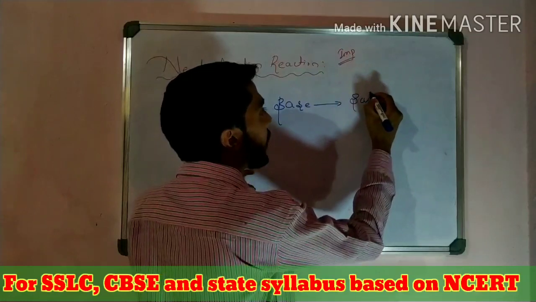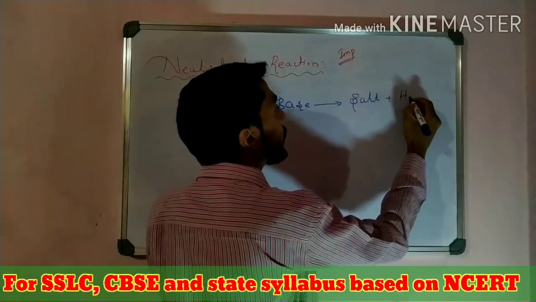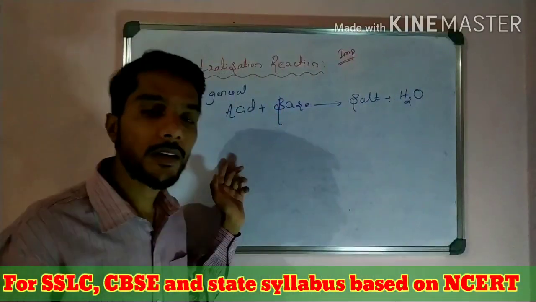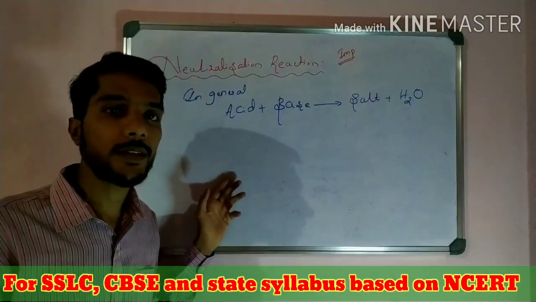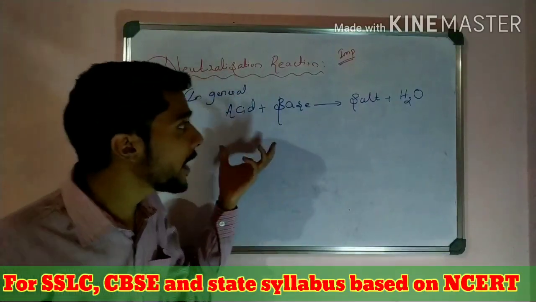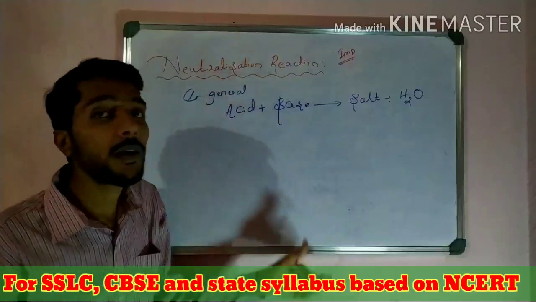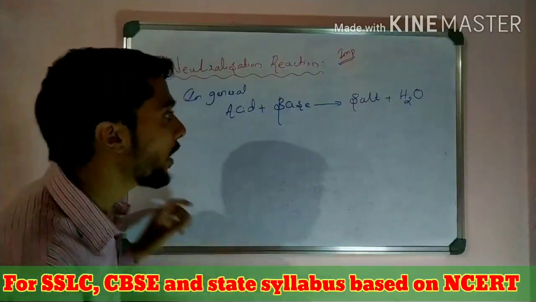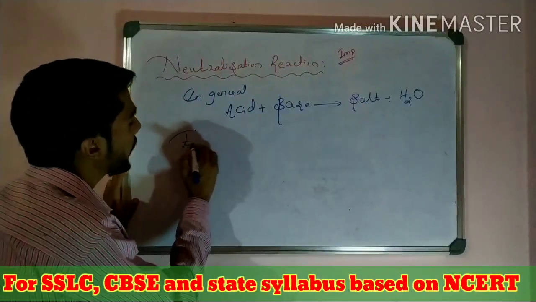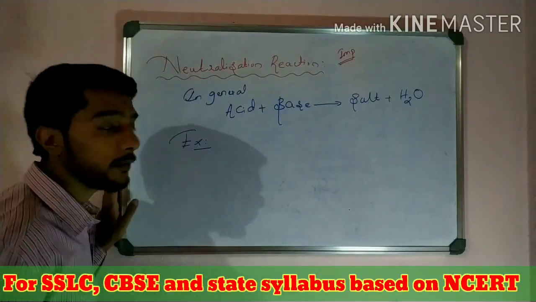We know that salt plus water formation takes place. The formation of salt and water takes place on the product side. This reaction is called a neutralization reaction. For example, before going to the definition statement, we take an example.